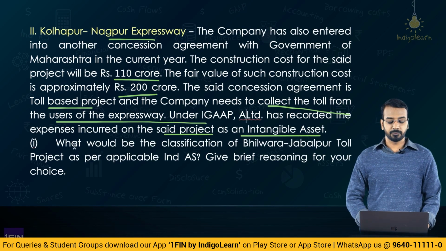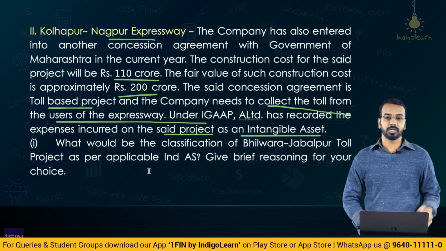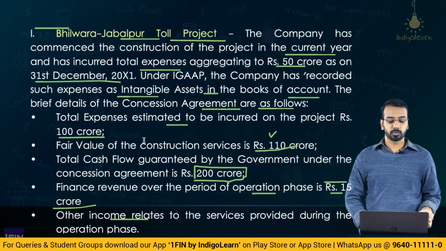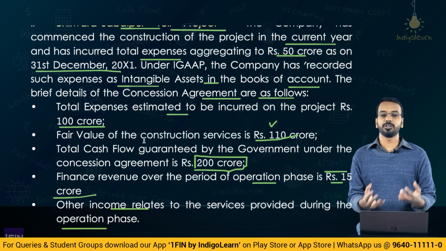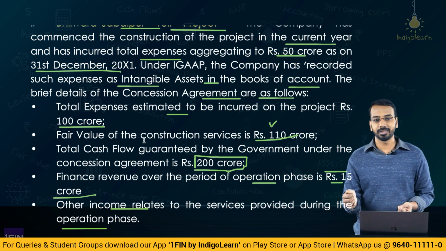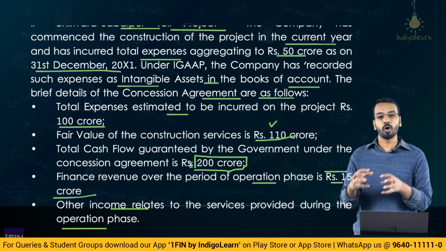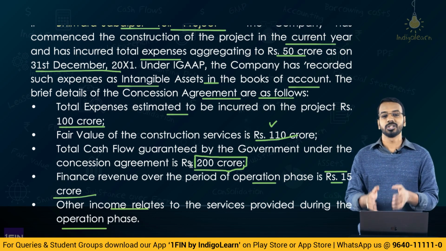So, in this question, we have to see what will be the classification of the Bhilwara-Jabalpur toll project as per Ind AS, that is Ind AS 115, and the reasoning for that. Now, if you come to the Bhilwara-Jabalpur toll project, who is paying the consideration to the operator? Are the users paying the consideration, or is the grantor or the government paying? It says the cash flow guaranteed by the government under the concession agreement is 200 crores. So, it is the government who is guaranteeing the payment of 200 crores to the entity.